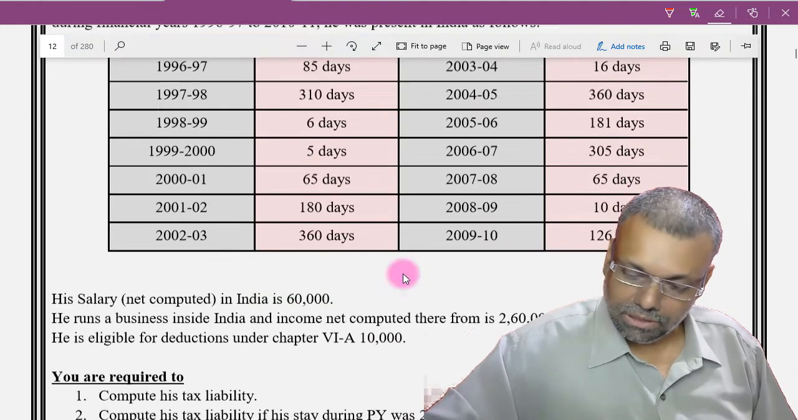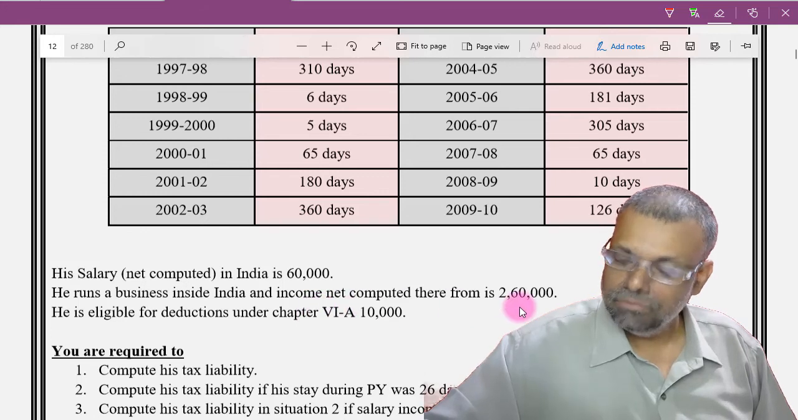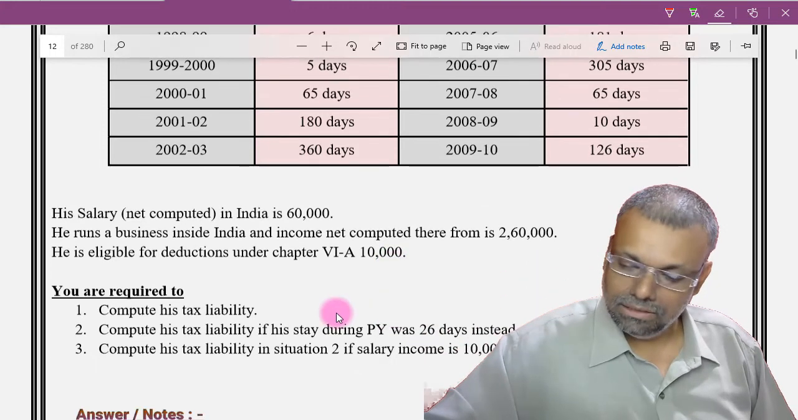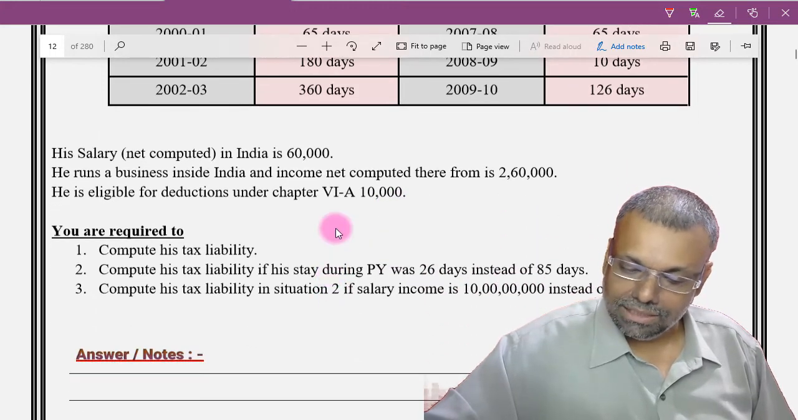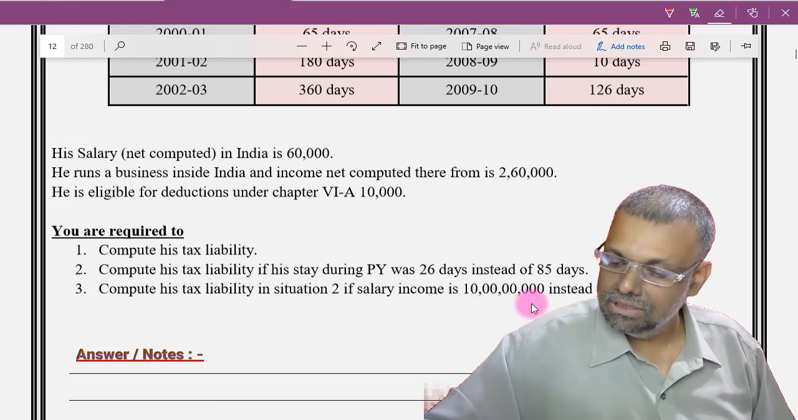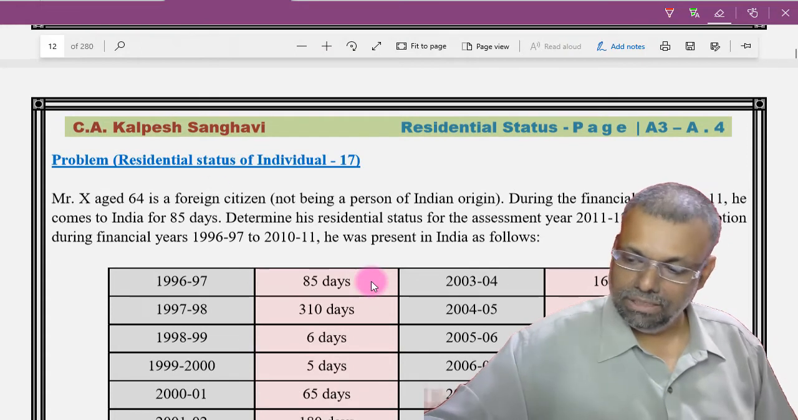All the years data has been given to us. His salary net computed in India is 60,000. He runs business inside India, and income net computed therefrom is 2,60,000. He is eligible for deduction under Chapter 6A, 10,000. You are required to compute his tax liability. Compute his tax liability if the stay in India during the previous year was 26 days instead of 85 days, and compute his tax liability in situation 2 if the salary income was 10 crores instead of 60,000. Okay, so now we can do it very quickly.